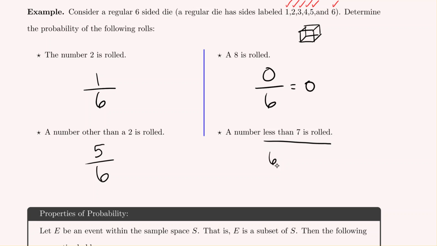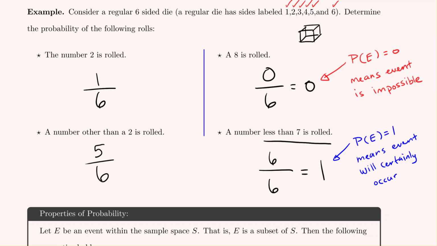So we have 6 outcomes that would be what we're looking for out of the 6 possible, but anytime you have a number divided by itself, that's just equal to 1. And in terms of probability, we have a special reasoning that goes along with if the probability is 0 or 1. If the probability is ever equal to 0 in an event, that means the event is impossible. Likewise, if we ever have a probability of 1 in an event, that means the event will certainly occur. So keep in mind, if there's a probability that's 0, it means the event is impossible. If the probability is 1, the event is certain.